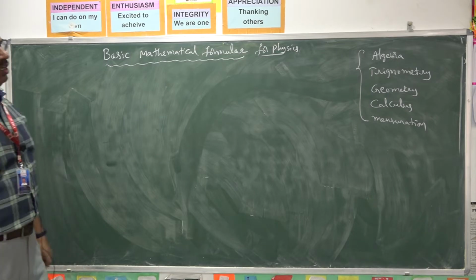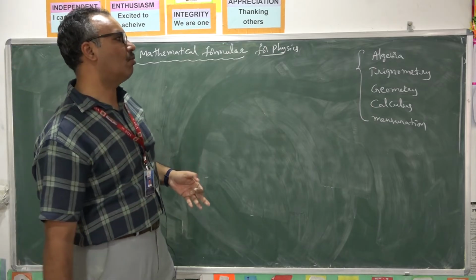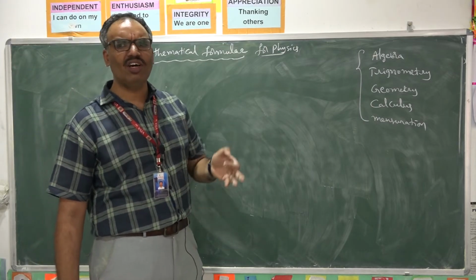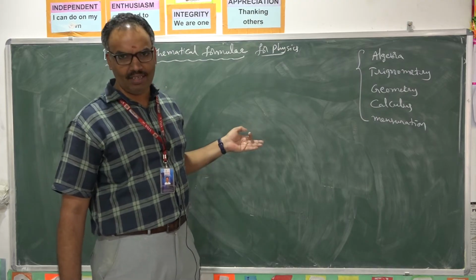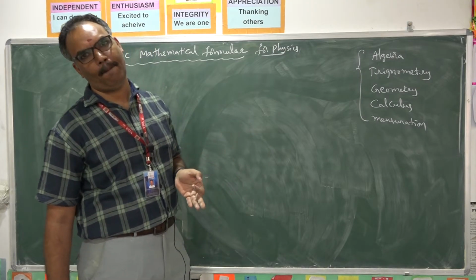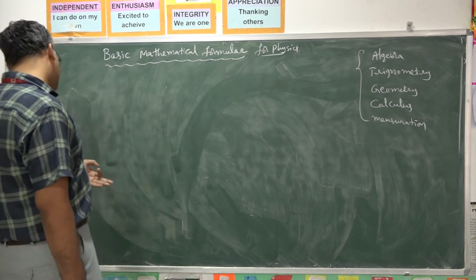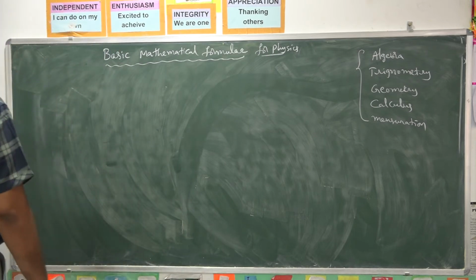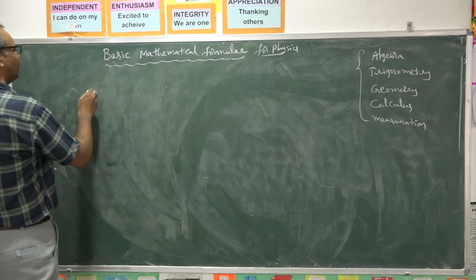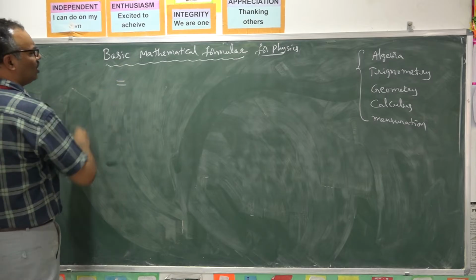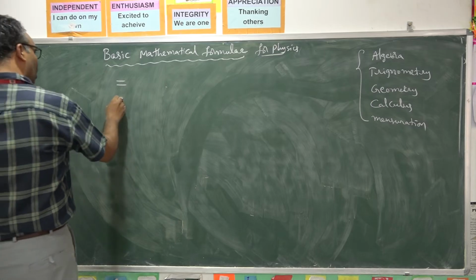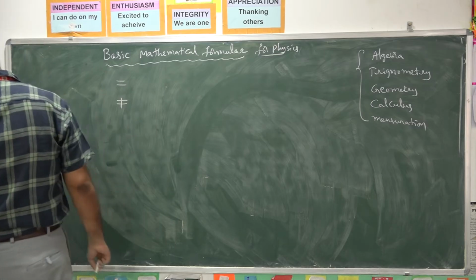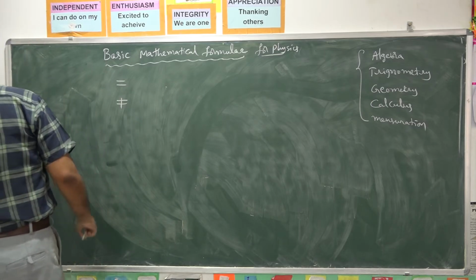Let me summarize some of the formulae we learned in your schooling days once again as a list here. And if you see some symbols, what are the general mathematics symbols we are using? Is equal to. Not equal to.